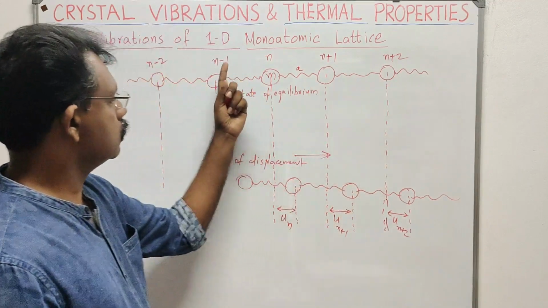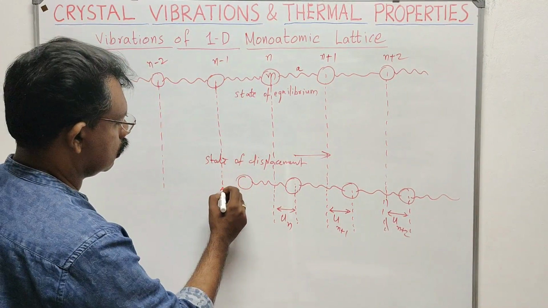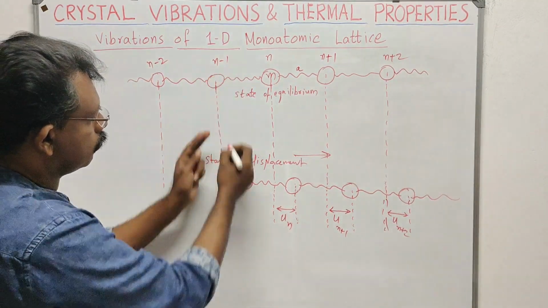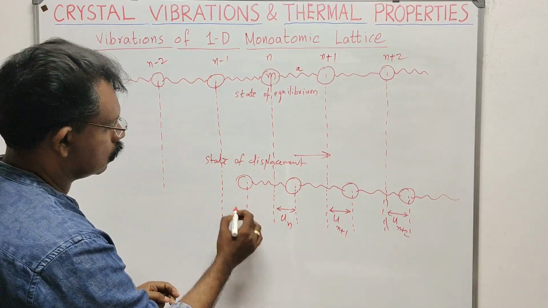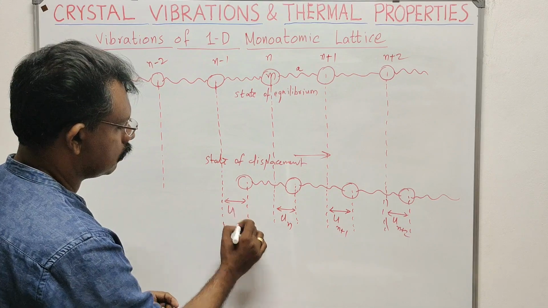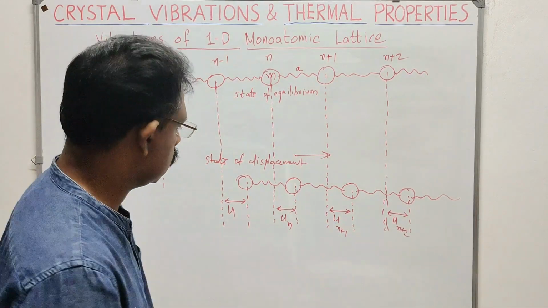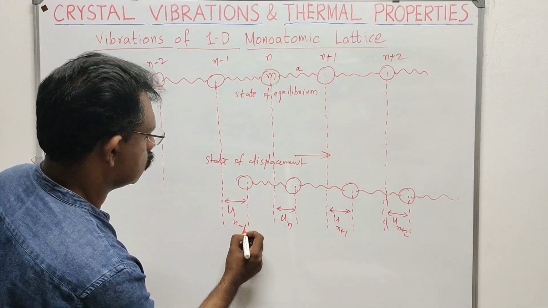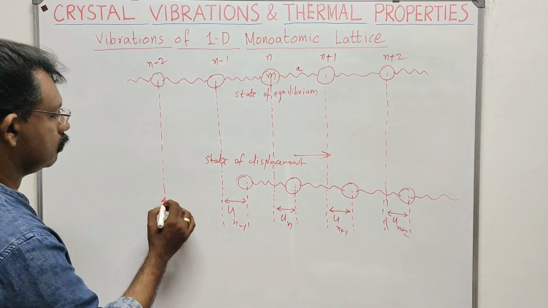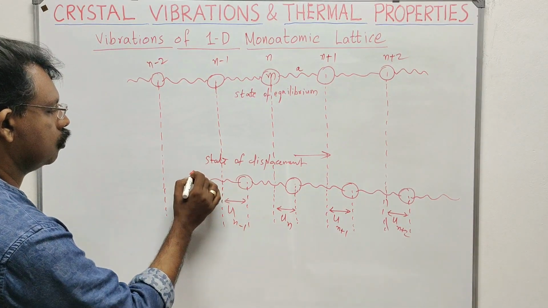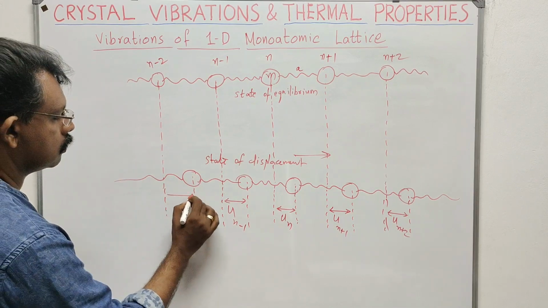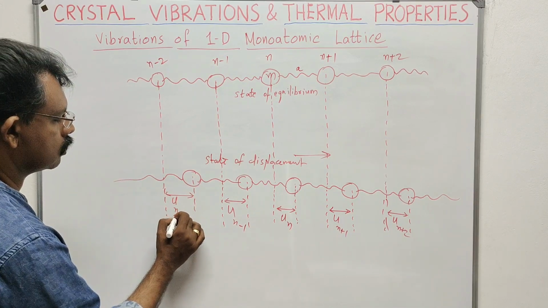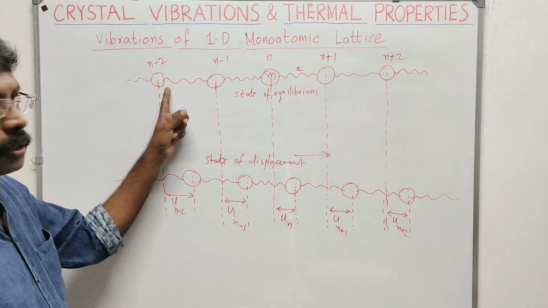Similarly, I can write all these equations here. This is the initial position of this atom, and now it has moved to this. The displacement is generally taken as u, then the site is n minus 1. Then this atom might have moved to this position, and the displacement for this one is u_(n-2).